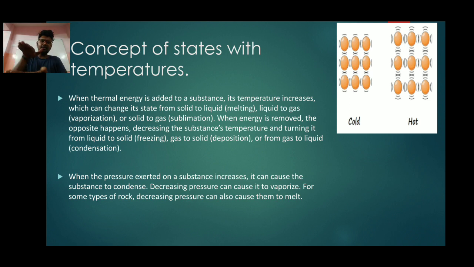We apply pressure with bricks and keep it in the fridge. What does it mean? This pressure is converting the liquid state to a solid state. That is the main use of applying pressure. When you apply pressure, the atoms present in the liquid get close enough and change phase into solid matter.